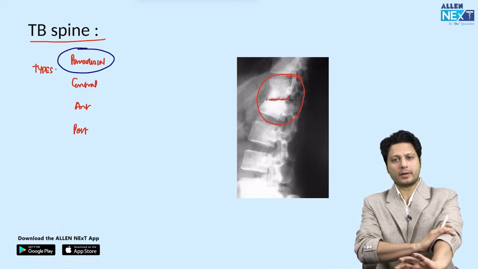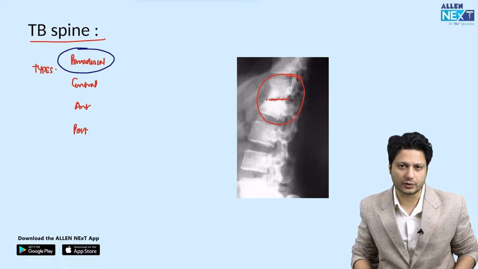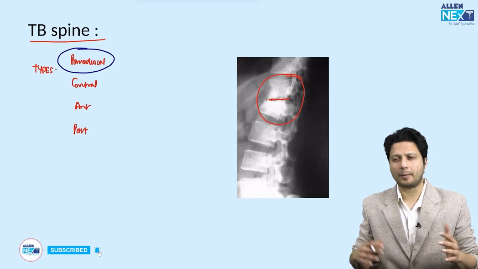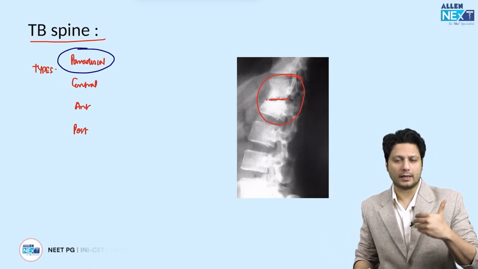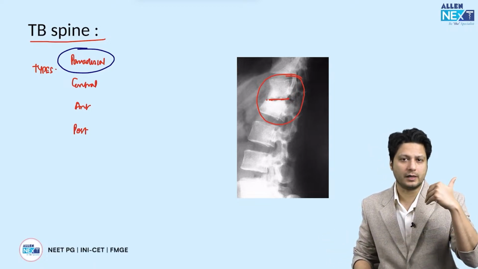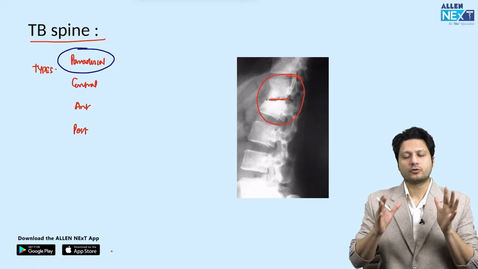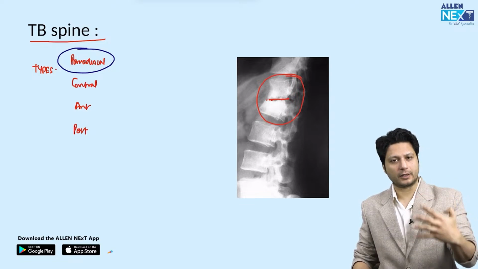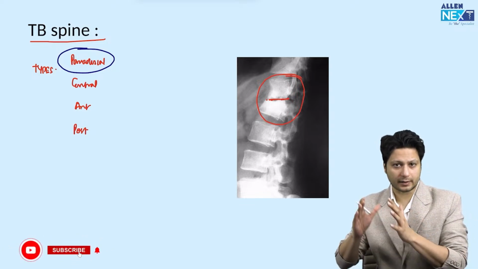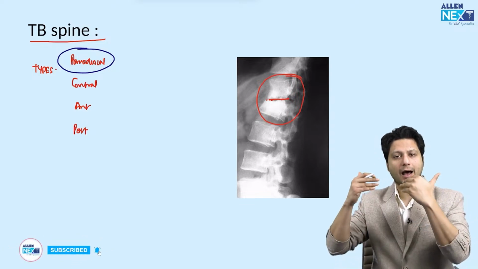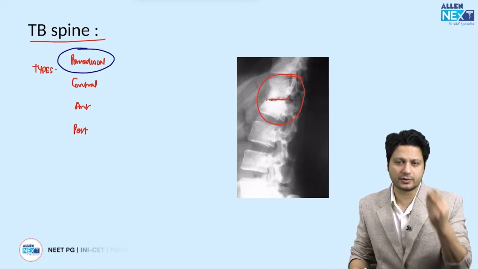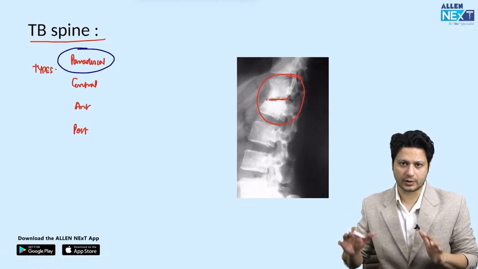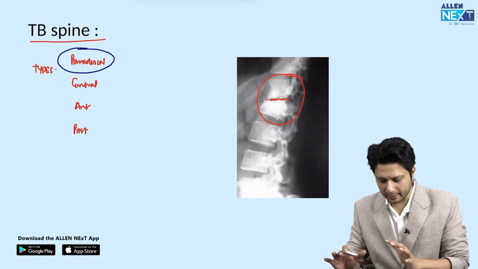So for MCI examination, be prepared that these are the two questions for tuberculosis of the spine, right? Apart from this, they can also ask about the clinical features related to neurological deficits. We have already talked about this: in stage 4, particularly, there will be bowel or bladder involvement, and if they are asking anything related to the stages, then they are bound to give you stage 4 for the neurological deficits in tuberculosis of the spine.